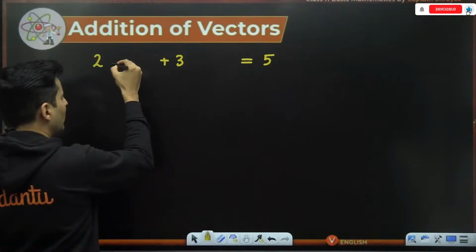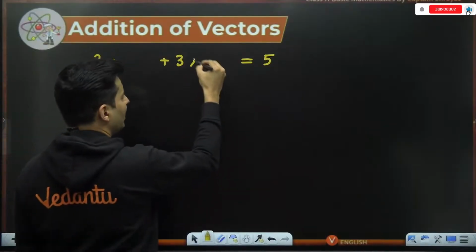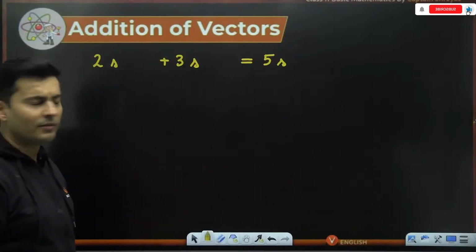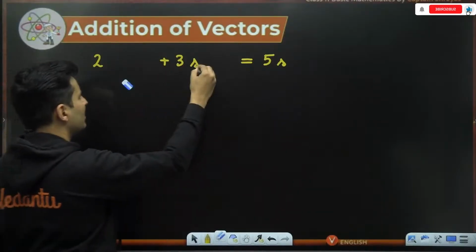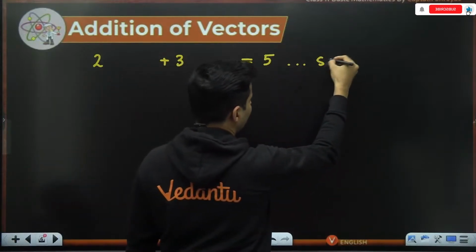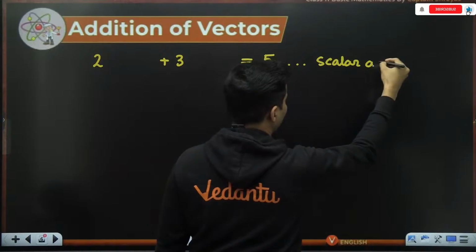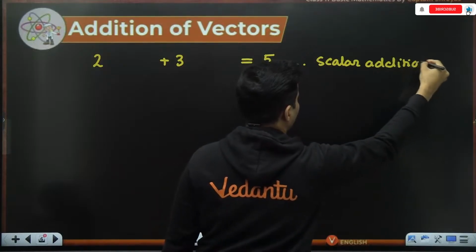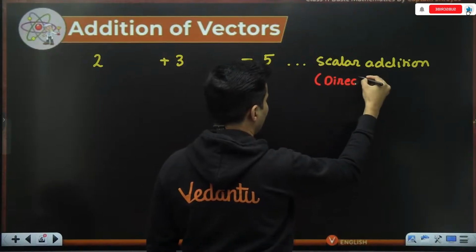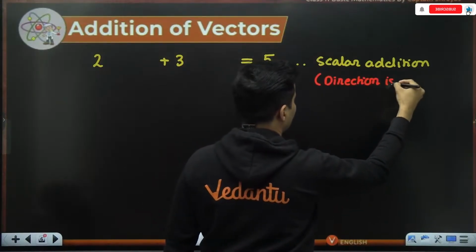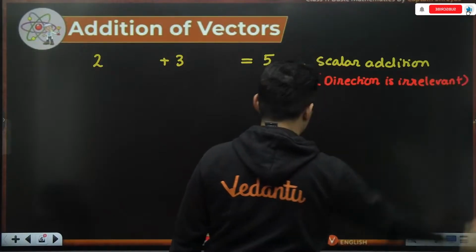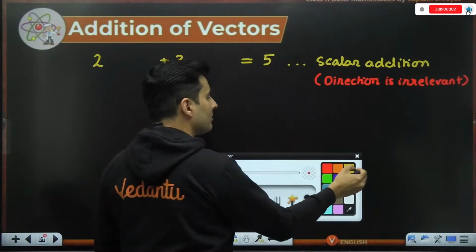Same thing, let's say you replace the word kg with something else. Let's say Pandu is wasting 2 seconds of his time. He may waste 3 seconds more of his time. So total time wasted is 5 seconds. So these are just units, so it really doesn't matter. This kind of addition is basically your scalar addition, where direction is irrelevant, and there is no meaning of direction in these situations. It is not important.